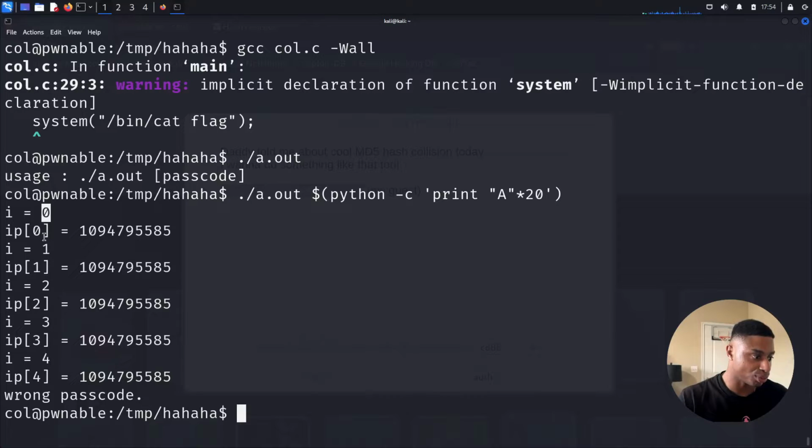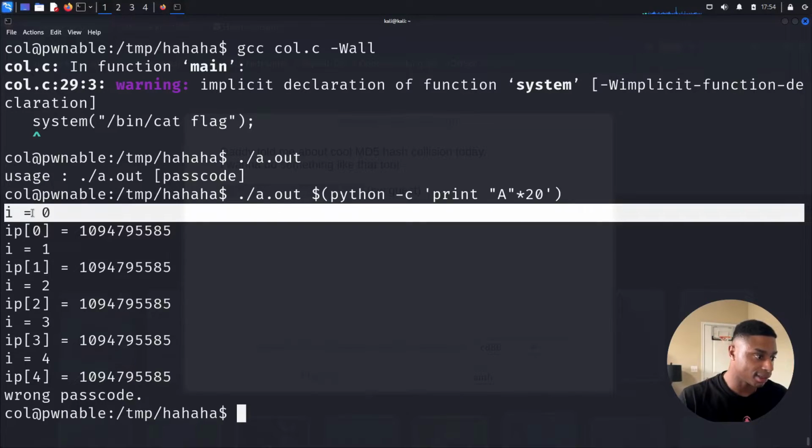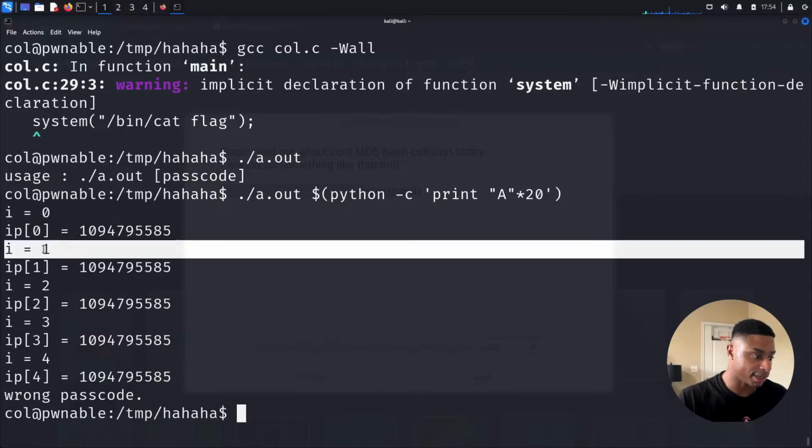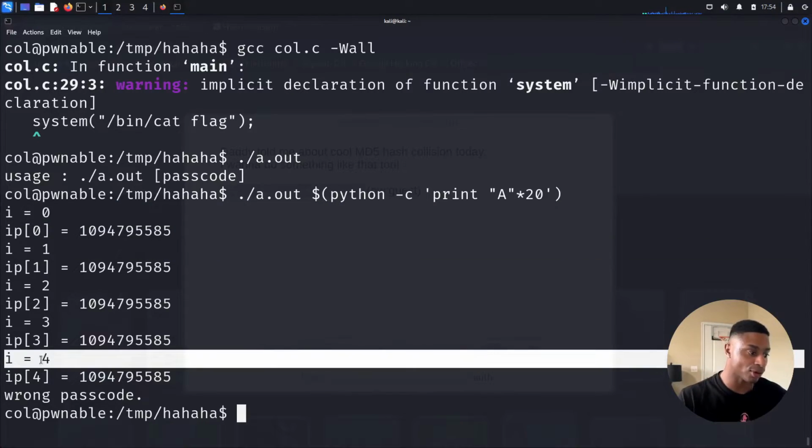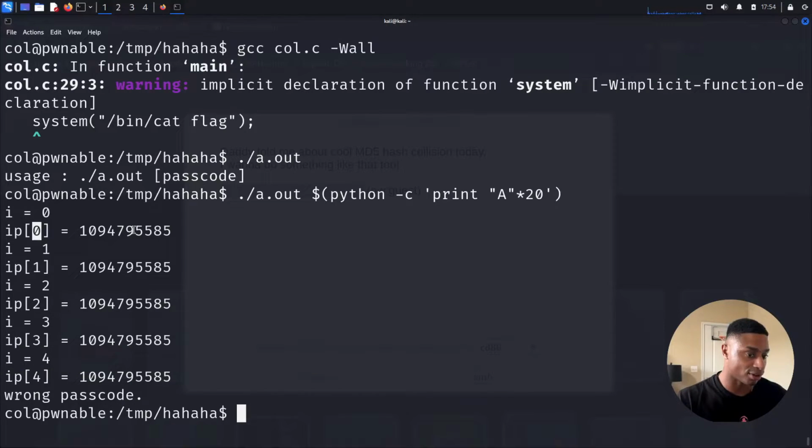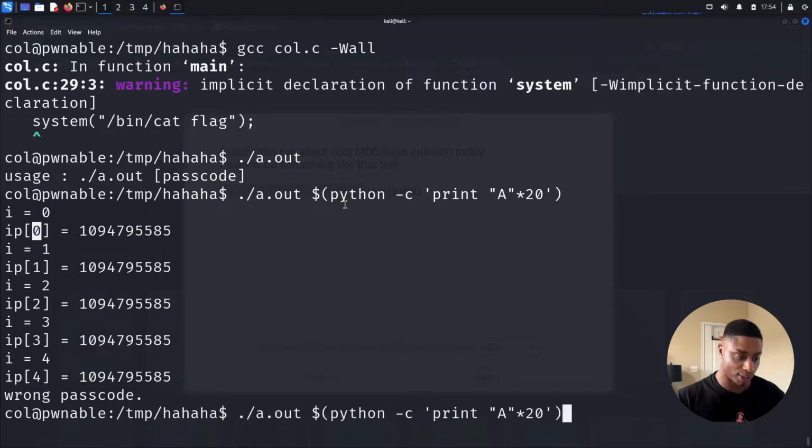So this loop, i, as we saw earlier, is being set to 0, and then that increments by 1 all the way up to 4, and then once it hits 5, the program stops, or at least that check function stops. We see the current values of our array, because we passed in 20 A's.